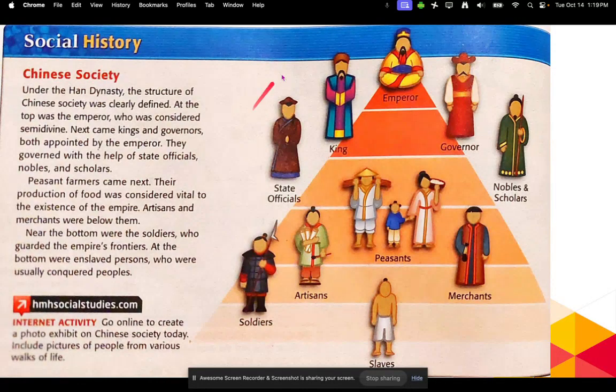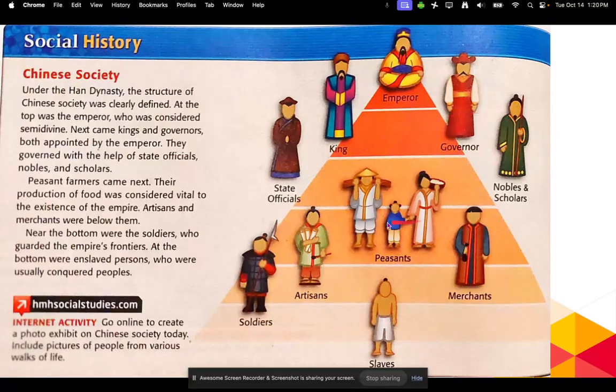All right, next, let's take a look at the triangle of hierarchy in the Han Dynasty society. So this hierarchy is a little bit different than what we see, especially in Europe. We'll talk a little bit more about that when we get to the Middle Ages. Of course, at the very top, you would have the emperor because he's seen as the divine ruler. Below him would be the people who report to him, such as the kings and governors. Below them would be the state officials and nobles and scholars. But below them would be the peasants.